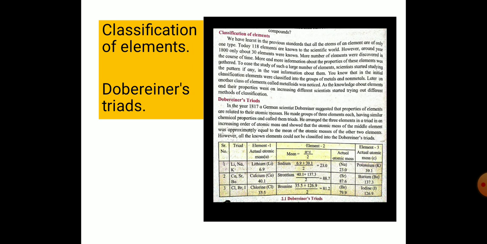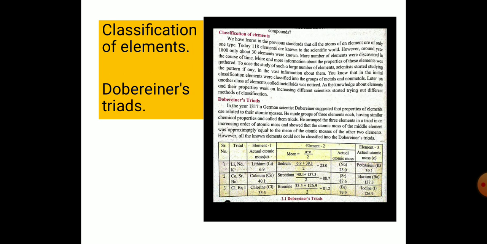Okay, the very first method is Dobereiner's triads. In the year 1817, a German scientist, Dobereiner, suggested that properties of elements are related to their atomic masses. He made groups of 3 elements each having similar chemical properties and called them triads.